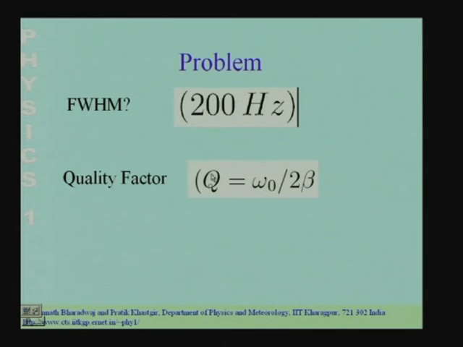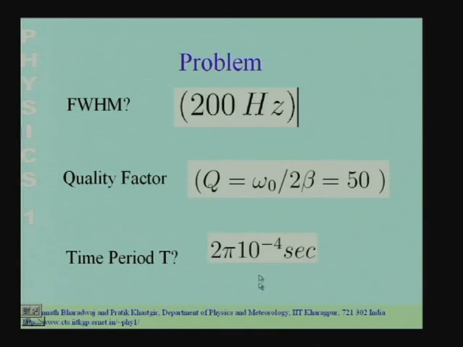So, the quality factor is defined as omega naught, the resonant frequency, that is the value where you have the peak, divided by the full width at half maxima, which is twice beta in this case, and if you put in the values you get 50. So, this particular oscillator has a quality factor of 50. If I decrease the value of the resistance, the quality factor will increase. If I increase the resistance or if I increase the damping coefficient, the quality factor will go down. It will degrade the quality of my oscillator.